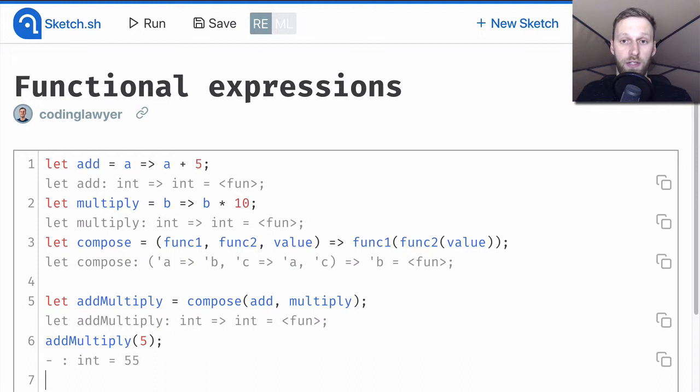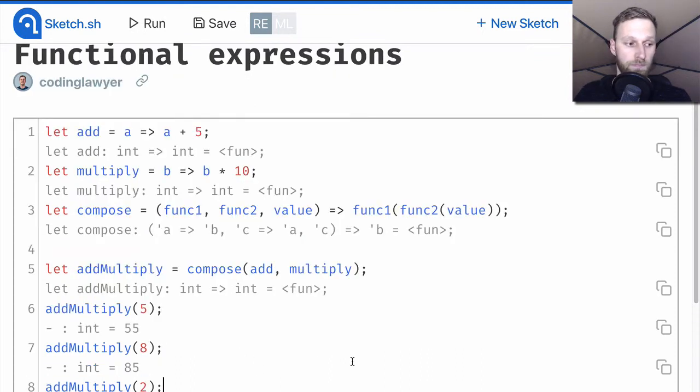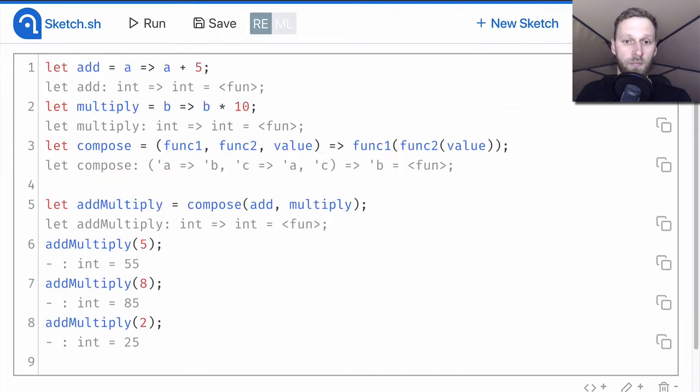Applying our function using this 2-phase approach makes it more versatile because we can reuse the add multiply function by passing different integers to it. As you can see, we can pass any integer to our function composition, and this function will pass this integer to multiply and add functions. This means we can reuse this function composition throughout our program.